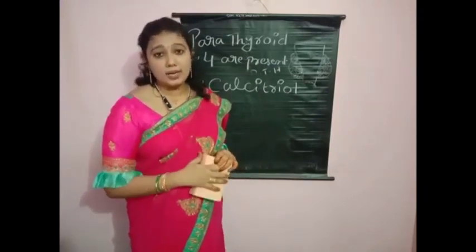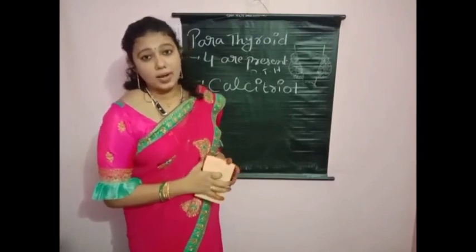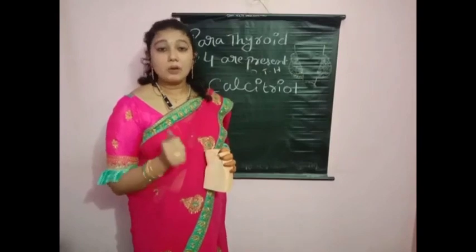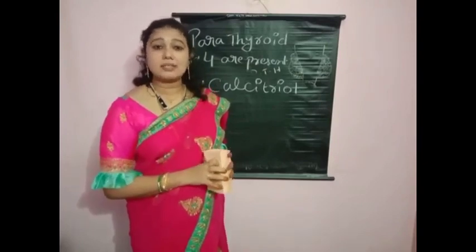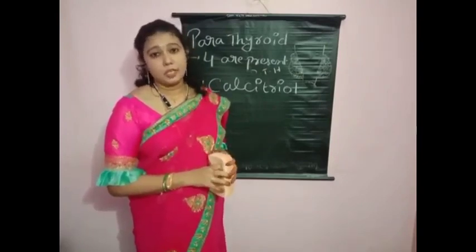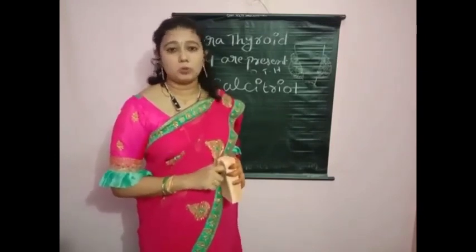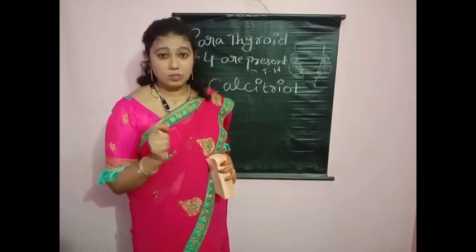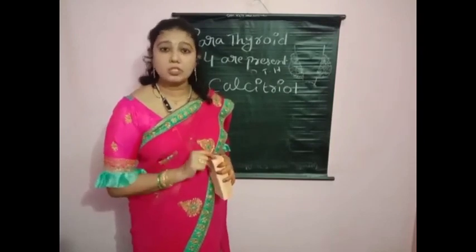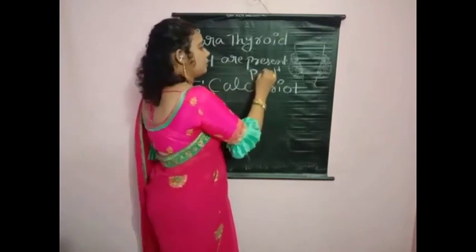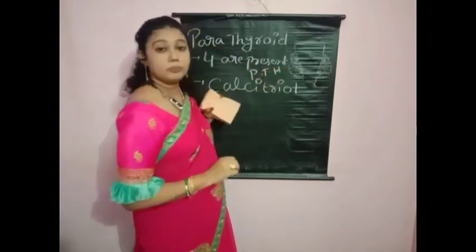These glands secrete the parathyroid hormone, which helps control the calcium levels in the circulatory fluids. So it is called a hypercalcemic hormone. Which hormone is known as the hypercalcemic hormone? Parathyroid hormone, PTH.